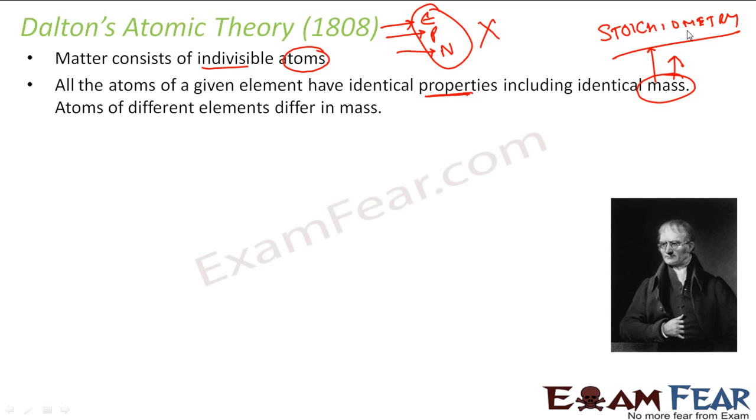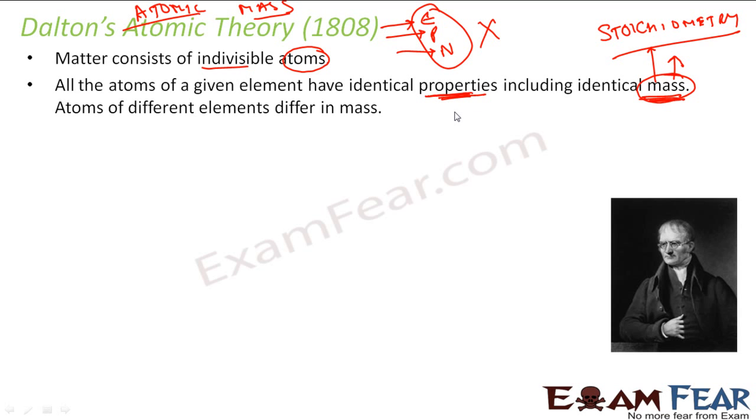Chemistry was nothing but chemical reactions. Chemists used to do a lot of reactions, and they used to find the mass of the product and the mass of the reactant, and with that they came to the conclusion that this atom's atomic mass is this, and that atom's atomic mass is that. So atomic mass was the only thing known to chemists at that time, and that's why he's talking only about mass, right? And the properties, which is nothing but the chemical reactions.